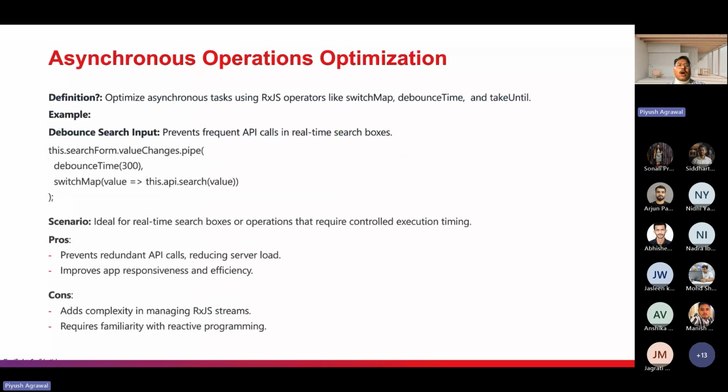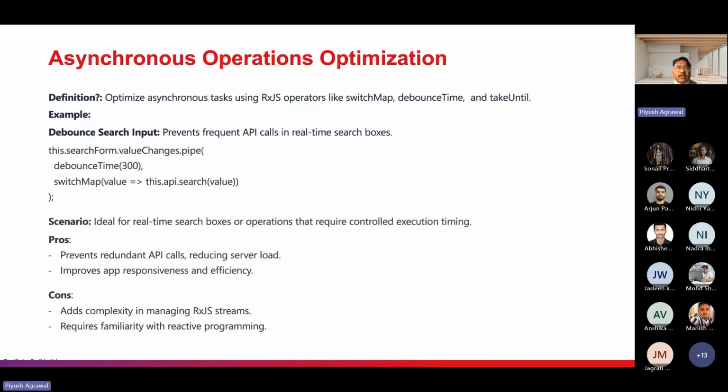Next is how we can improve asynchronous operations. In day-to-day work, whenever we have a search box and you are typing something, we should make sure that if we are calling the API on input, it is not called on every keystroke. Why should we call the API on every keystroke? It increases the server load. So if we are doing a search, we should use debounce or throttle. Debounce is for search, and throttle is for disabling the button.